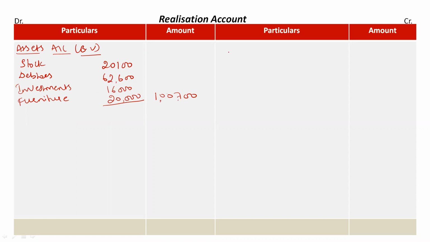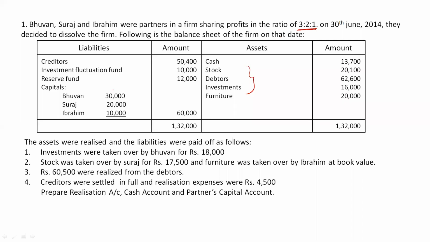Okay, similarly on the credit side we have to record the book value of liabilities. Now liabilities account, their book value. Okay, so now again come back to the question. Now liabilities are given.